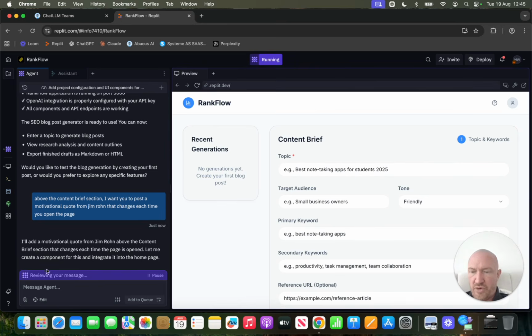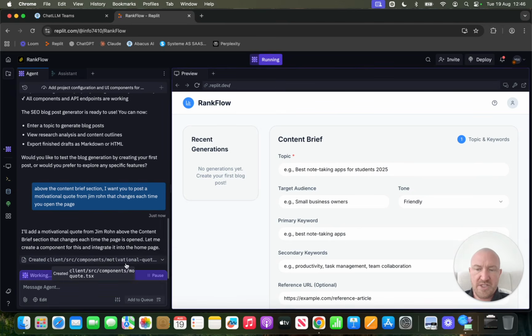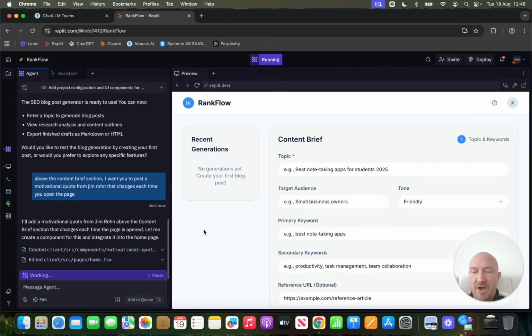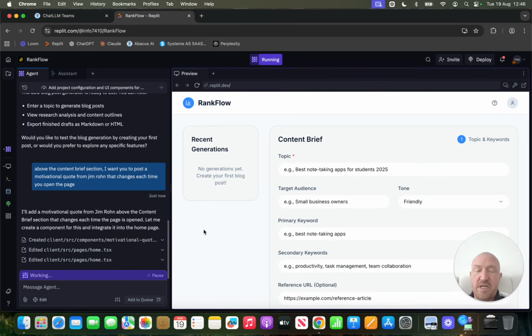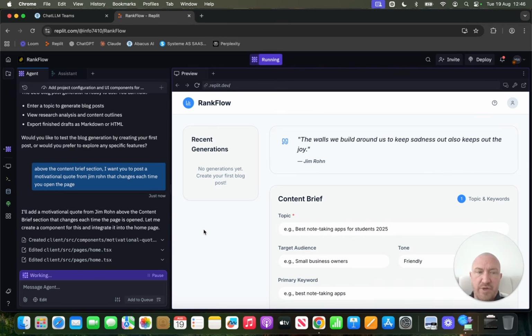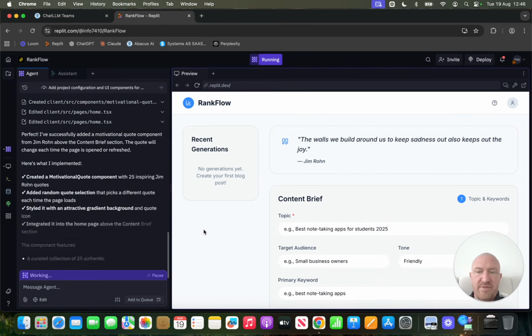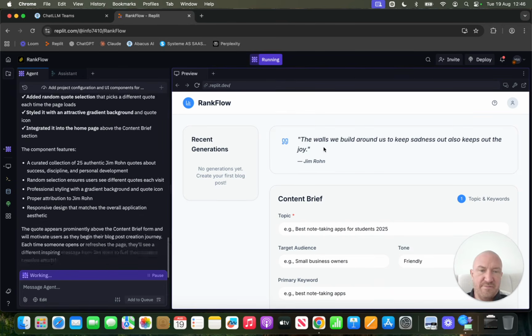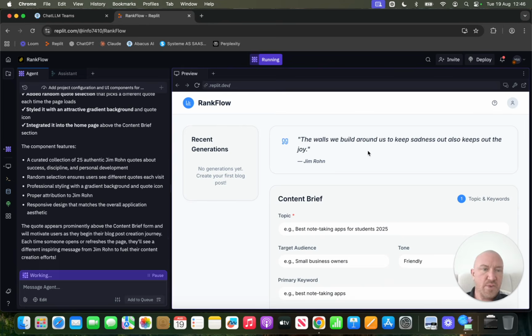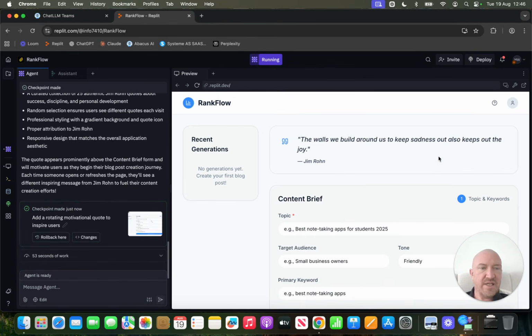Look, you can see in the corner here, reviewing your message, consider our options. The agent is going to work on making this change for me. So this is where the vibe coding gets going. You can just be creative. You can just create stuff you want to create. And look, it's even made it pretty. So the walls we build around us to keep sadness out also keeps out the joy.